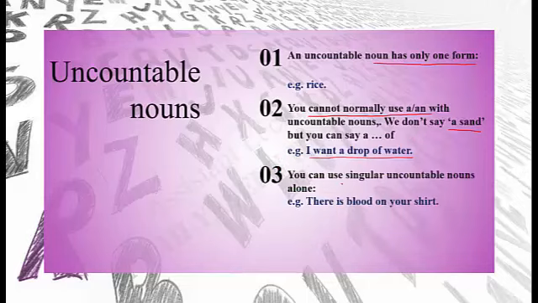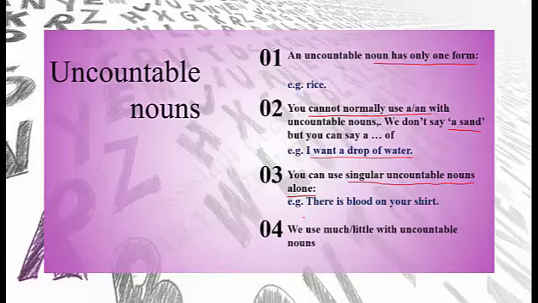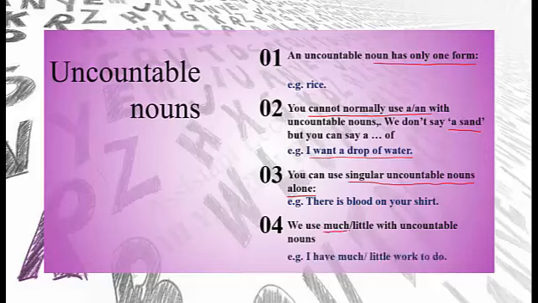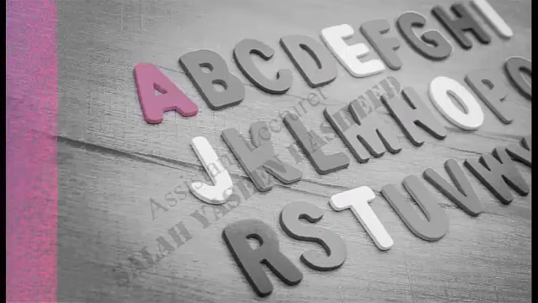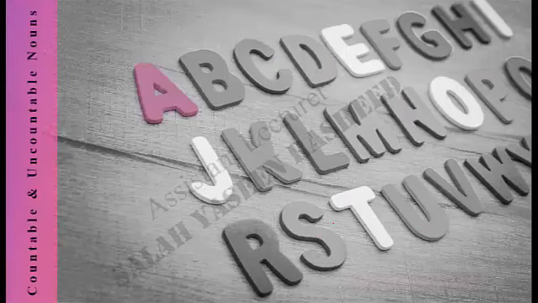Number 3. You can use singular uncountable nouns alone. There is blood on your shirt. I eat rice every day. Can you hear music? Number 4. We can use much or little with uncountable nouns. For example, I have much work to do, or I have little work to do.